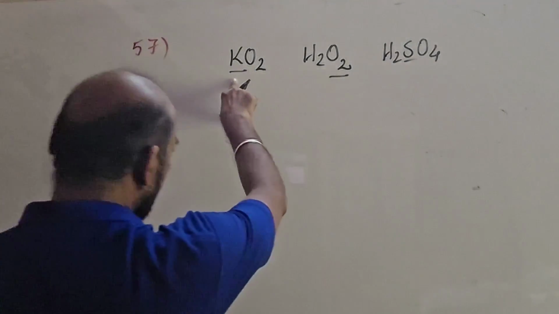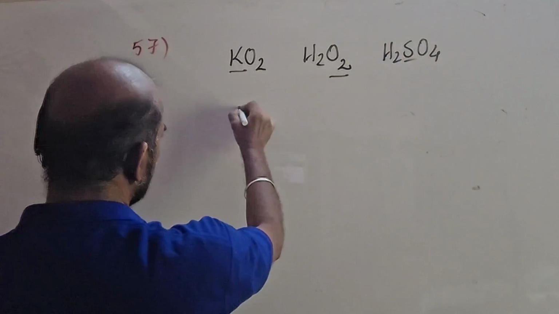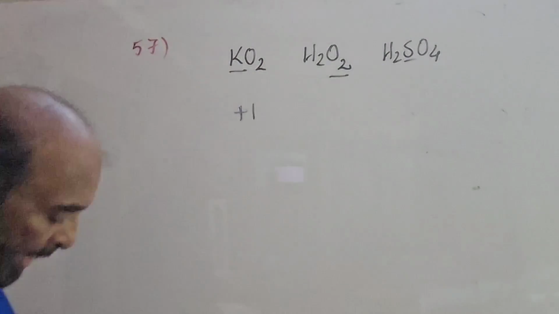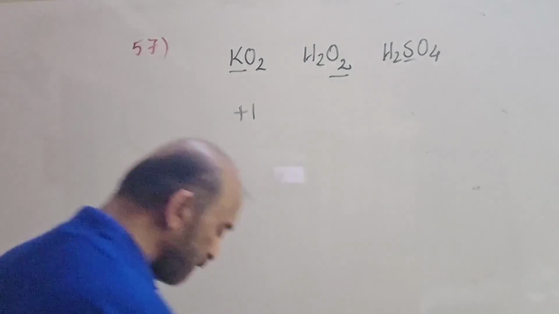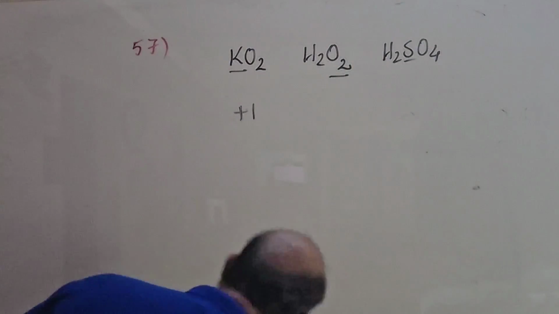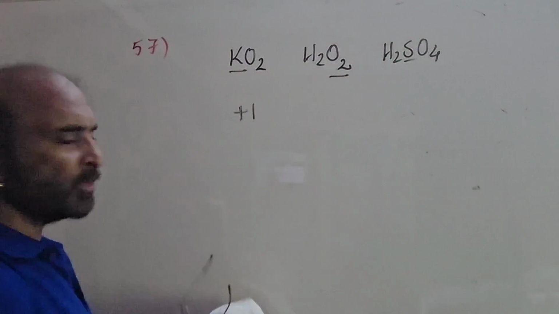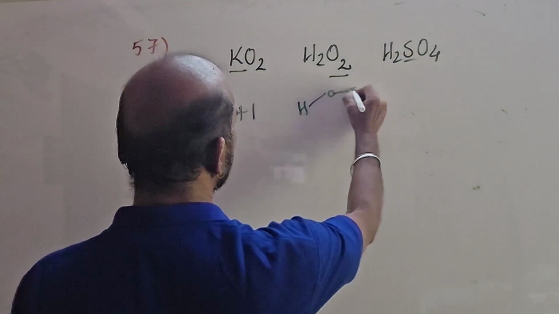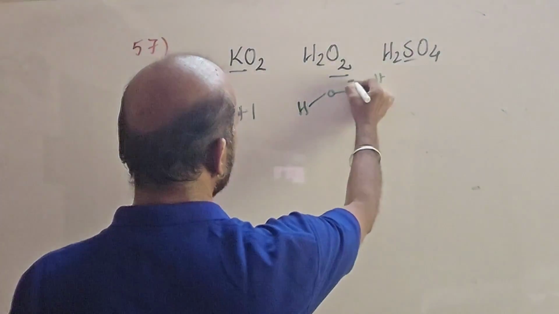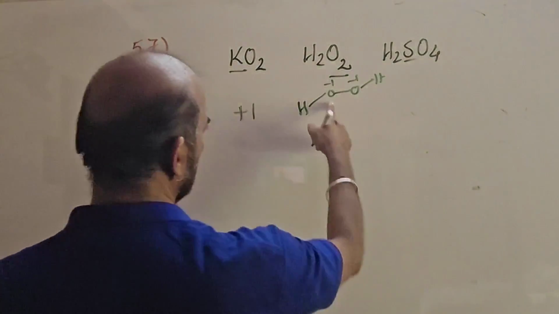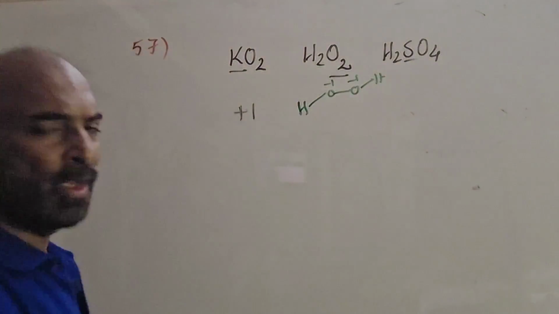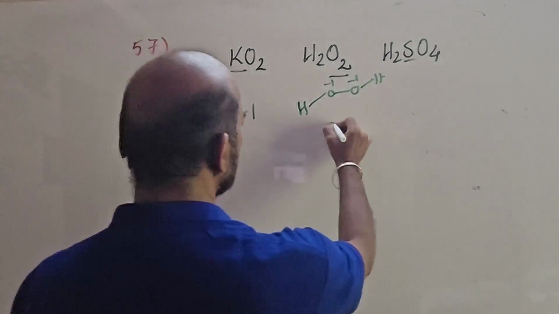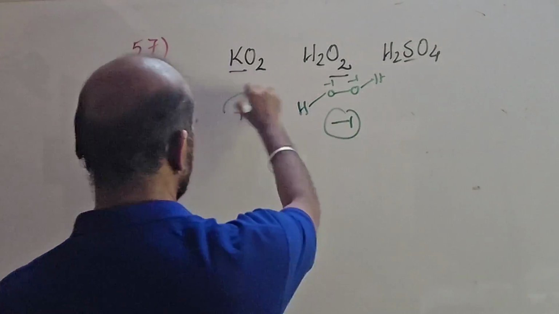But here it is not oxygen that is asked. It is K that is asked. We know it is plus 1. Potassium, with whomever it may stand, takes the oxidation state of plus 1 only, isn't it? So that is plus 1. And H2O2, you know its structure to be like this, where each oxygen is minus 1 only. Due to the O-O single bond, it doesn't require minus 2. So here it is minus 1. The underlined element oxygen is minus 1.